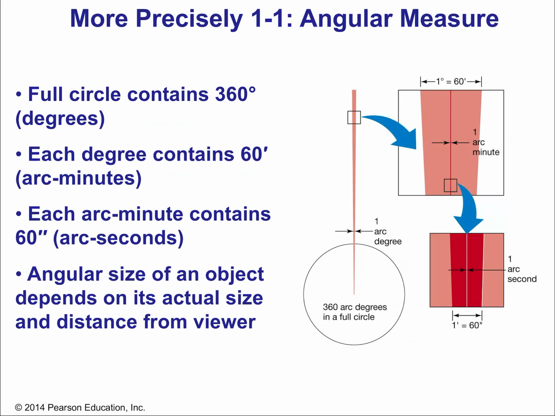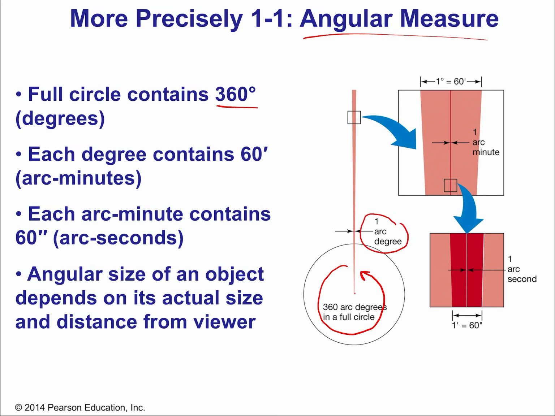Now, when we talk about the celestial sphere, we want to use angular measurements because it's a sphere. It's not a rectangle or a rectangular solid. It's not a cube. It's a sphere. And if we're using angular measurements, then we want to use degrees. A full circle contains 360 degrees. Here's the full circle of the celestial sphere. This little tiny wedge is 1/360th of that full circle, and if we continue that edge out, we say that it has 1 arc degree.